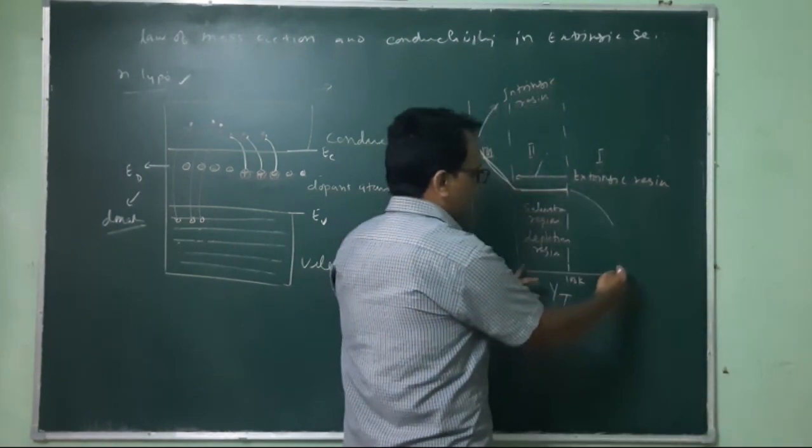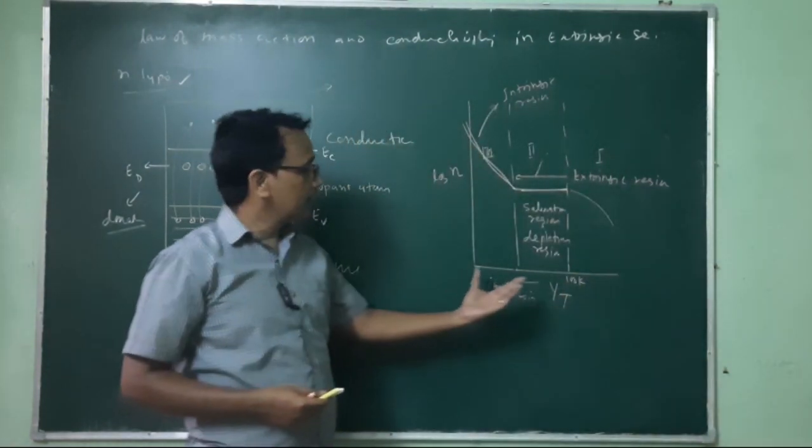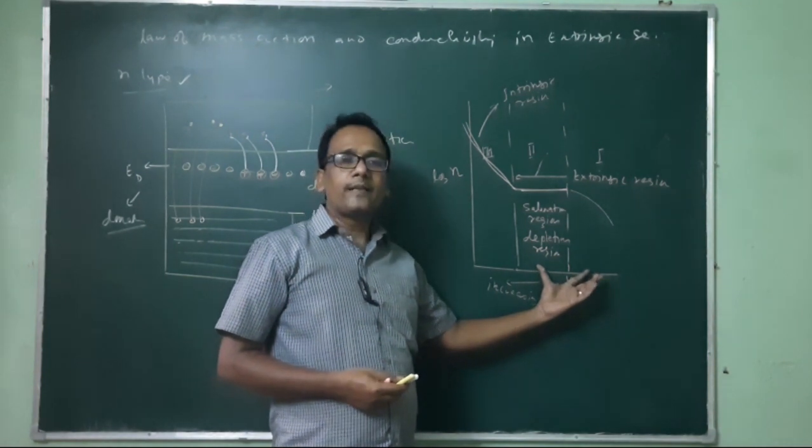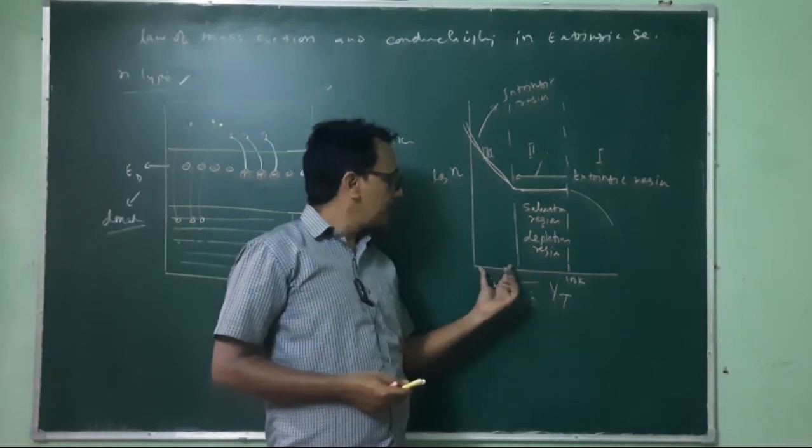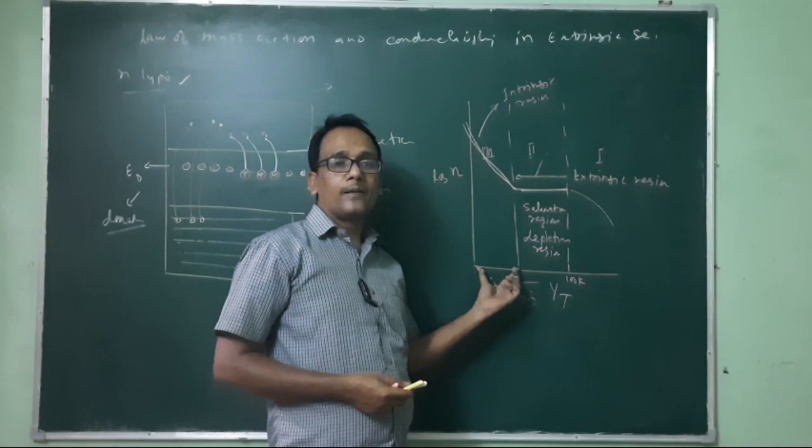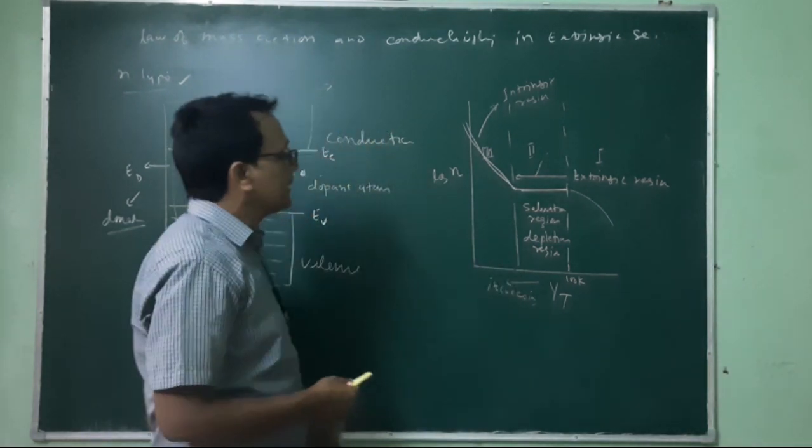So up to this temperature, the N-type semiconductor behaves like an extrinsic semiconductor, and after this temperature, it behaves like an intrinsic semiconductor.